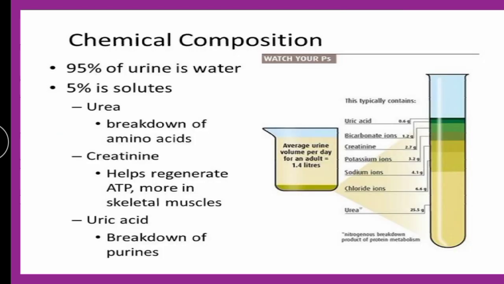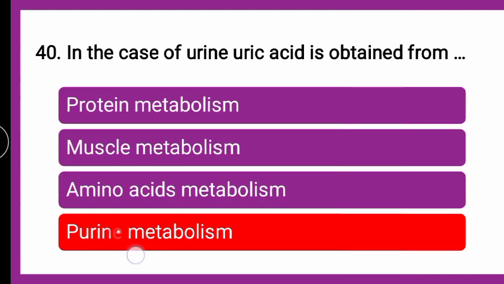Now this uric acid in the urine is obtained with the help of breakdown of purine. So the correct answer is it is purine metabolism. Uric acid in the urine is obtained from purine metabolism. Purine and pyrimidine pairs are there, right? So it is purine metabolism.